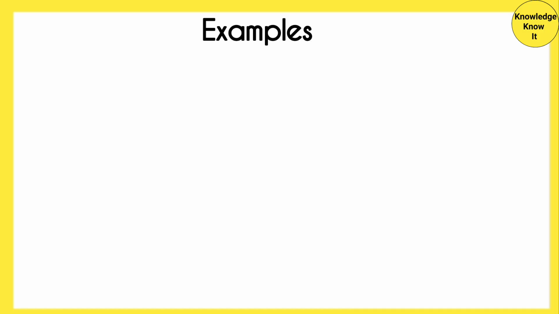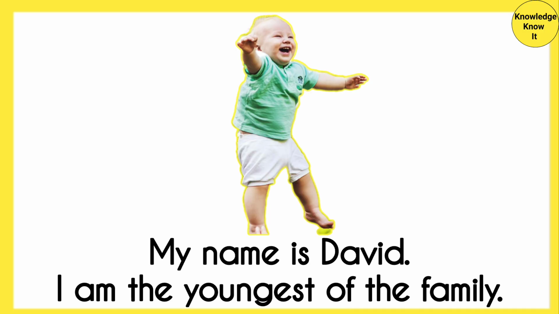Examples: My name is David. I am the youngest in the family. My name is David. Here, I, the subject of the sentence, is the person.